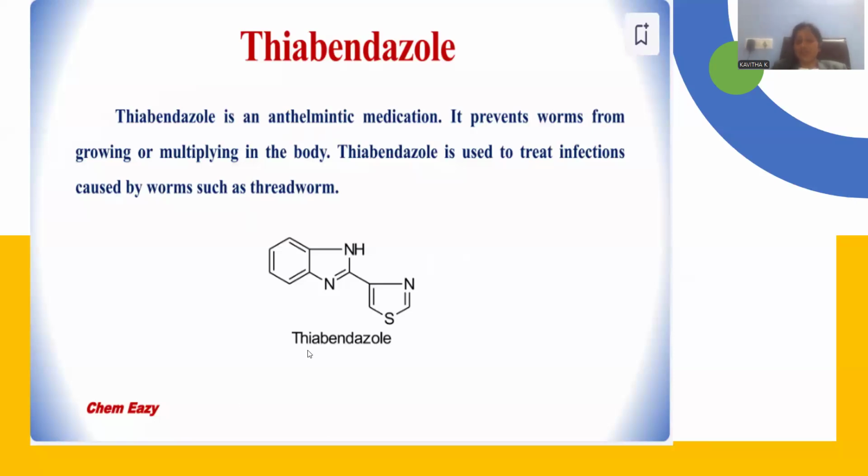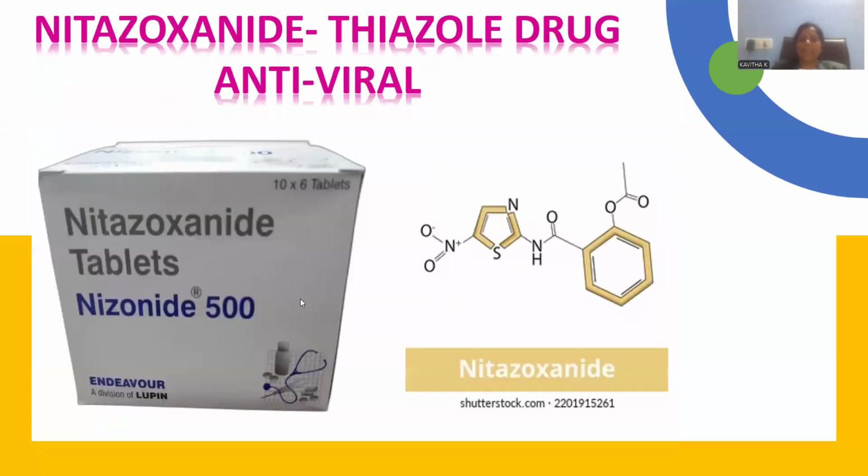Whenever we consume thiabendazole or albendazole, they are effective against the worms causing infections in the stomach. Those worms will be removed and infections will vanish, right? So this is the way thiabendazole is effective to treat infections caused by worms like threadworms, right?